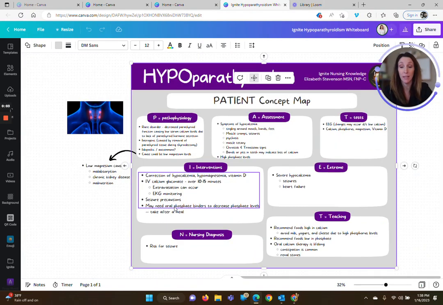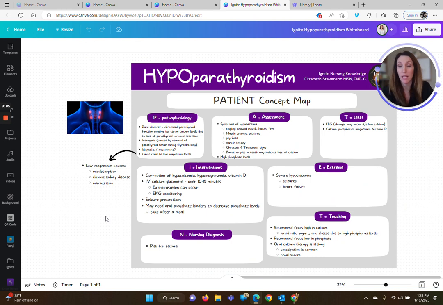Hello everyone, it's Elizabeth, and now we are going to use our patient concept map to discuss hypoparathyroidism. So again, hypo means low, so we have low levels of parathyroid hormone, okay?